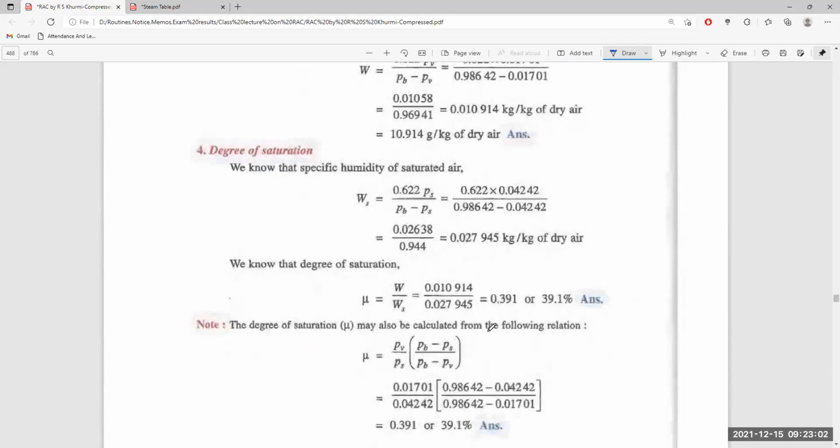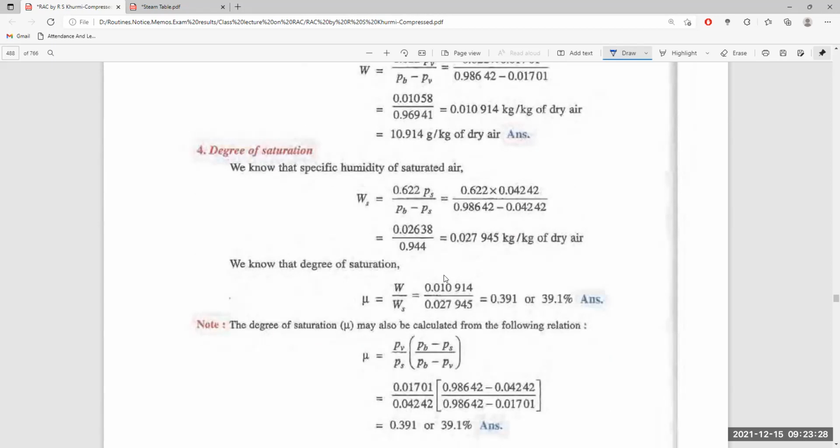Now, we know the degree of saturation is given as W divided by Ws. The degree of saturation is the ratio of the actual mass of water vapor per unit mass of dry air to the mass of water vapor in the same mass of dry air when saturated at the same temperature.